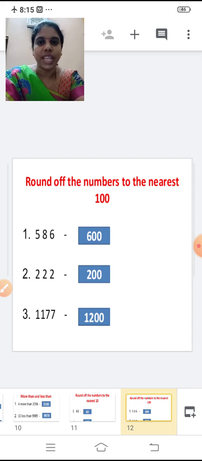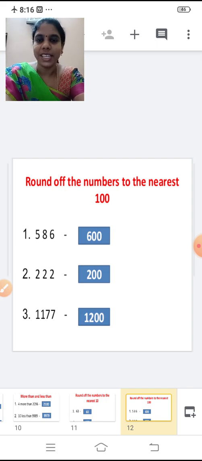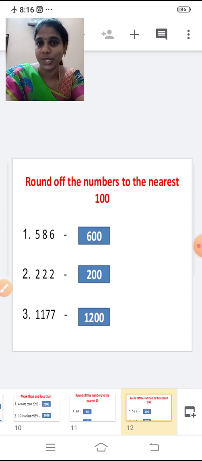Third one, 1,177. Now round off this number to the nearest 100. See the digit at the tens place. It is greater than 5, right? So place zeros in the ones and the tens place and add 1 to the digit at the hundreds place. So what digit are we having? 1. 1 plus 1, 2. So again in the thousands place we have 1. So the answer is 1,200. 1,177 is rounded off to 1,200.